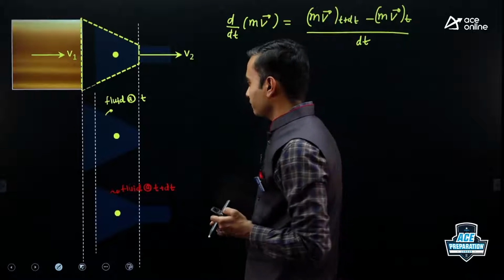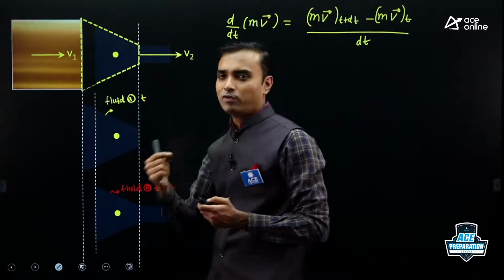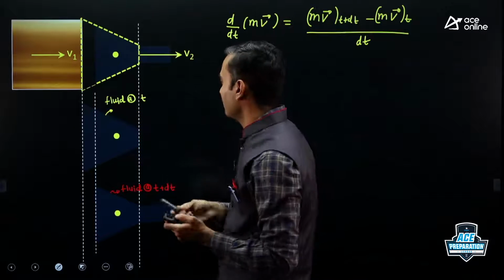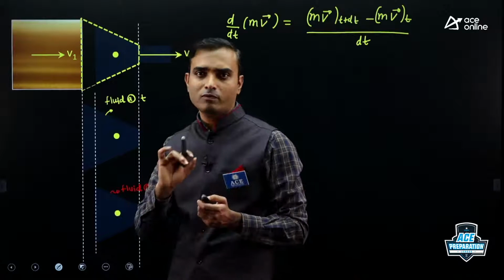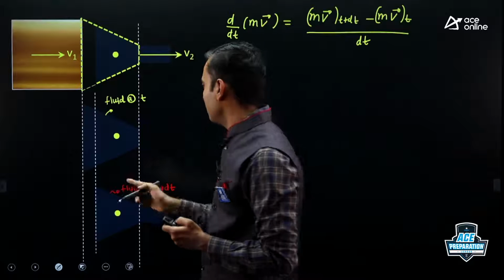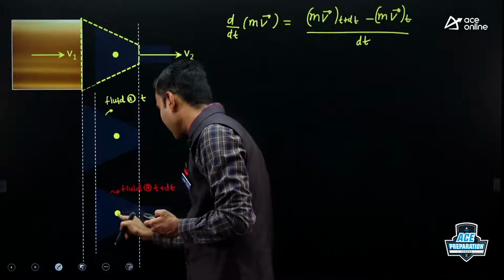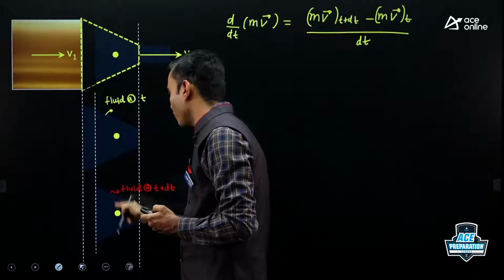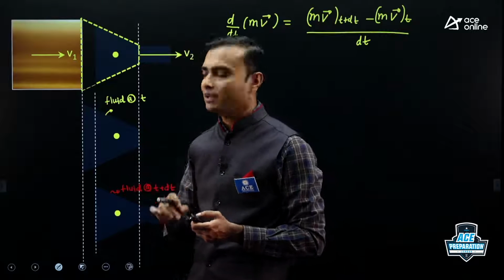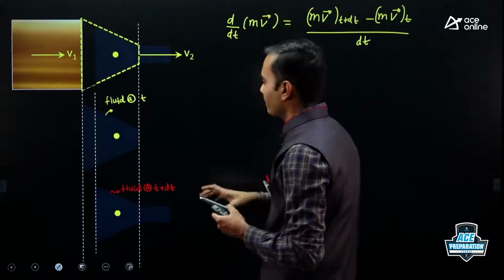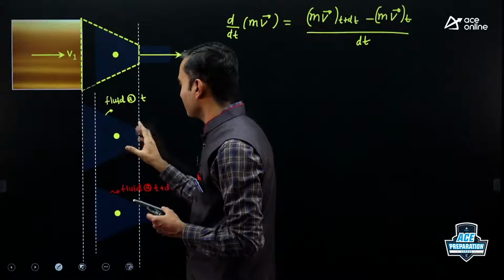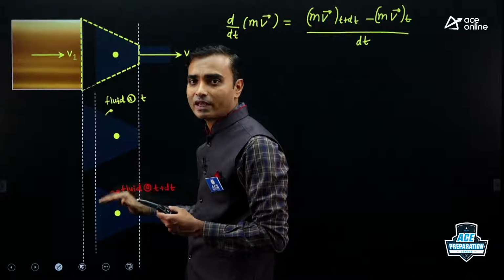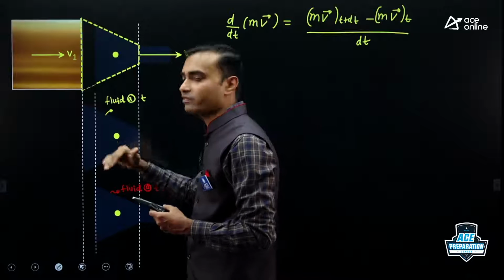Now let us imagine the flow is steady for the time being. If the flow is steady, then at any particular point the velocity will not change. So at time t and at time t plus dt, at these two points the velocity will be exactly the same. It means that if the flow is steady, the momentum corresponding to this common portion will get cancelled.